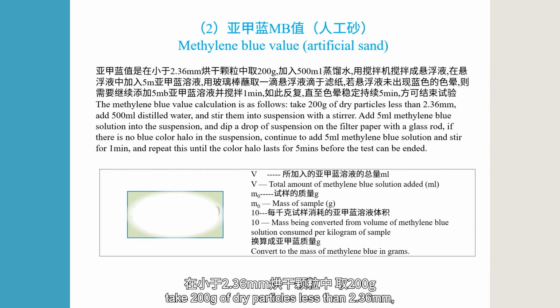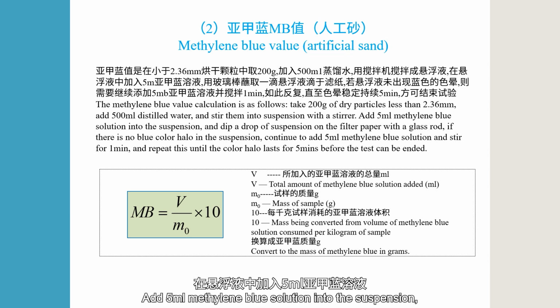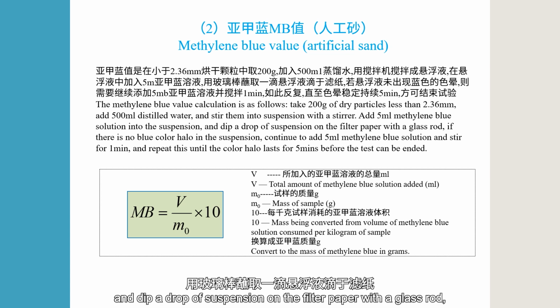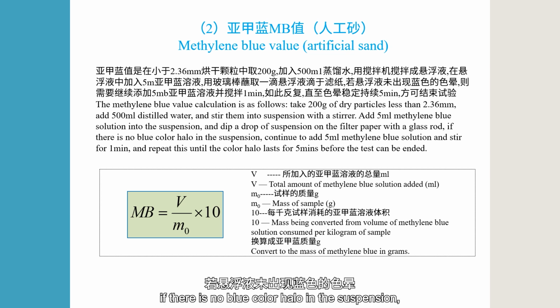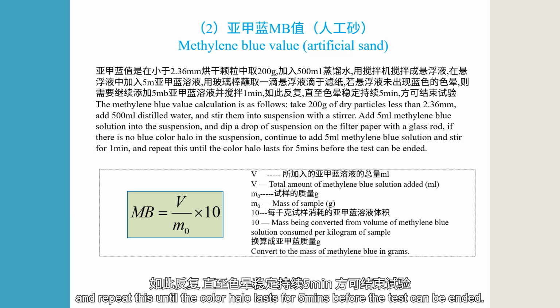Take 200 grams of dry particles less than 2.36 millimeters, add 500 milliliters distilled water, and stir them into suspension with a stirrer. Add 5 milliliters methylene blue solution into the suspension, and dip a drop of suspension on the filter paper with a glass rod. If there is no blue color halo in the suspension, continue to add 5 milliliters methylene blue solution and stir for 1 minute. And repeat this until the color halo lasts for 5 minutes before the test can be ended.